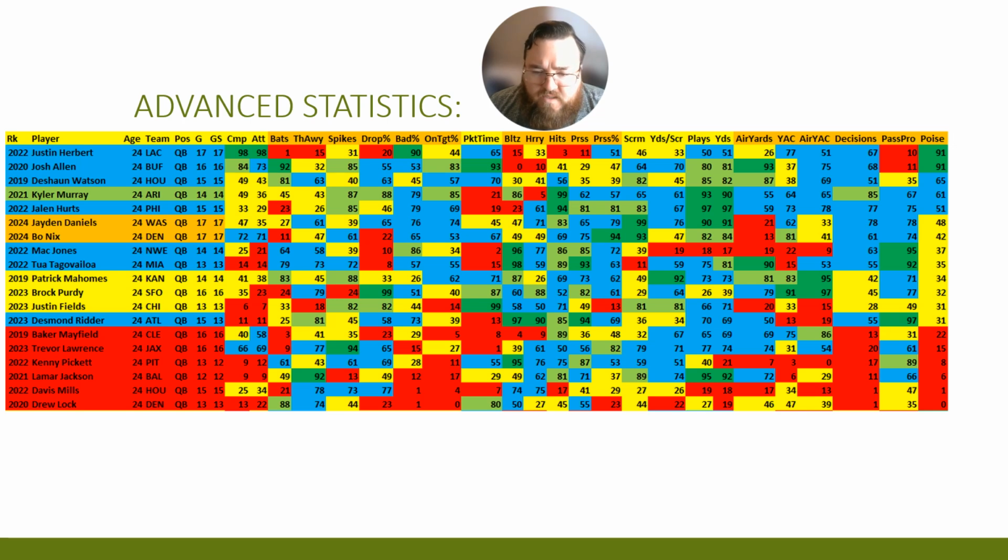And then, of course, if you look at plays and yards, so if you go past the pressure percentage, you've got scrimmage, yards per scrimmage, and plays and yards. Really good in terms of getting yards with his feet. I think that's a positive for him, and very similar to Jalen Hurts, Kyler Murray, in terms of his ability to make plays like that. Of course, Lamar Jackson's at the very bottom of the screen, but very good in terms of being a dual threat quarterback and making plays with his legs, and also doing well in terms of the passing game. So those are all positives for him, which I think really make him stick out statistically speaking.